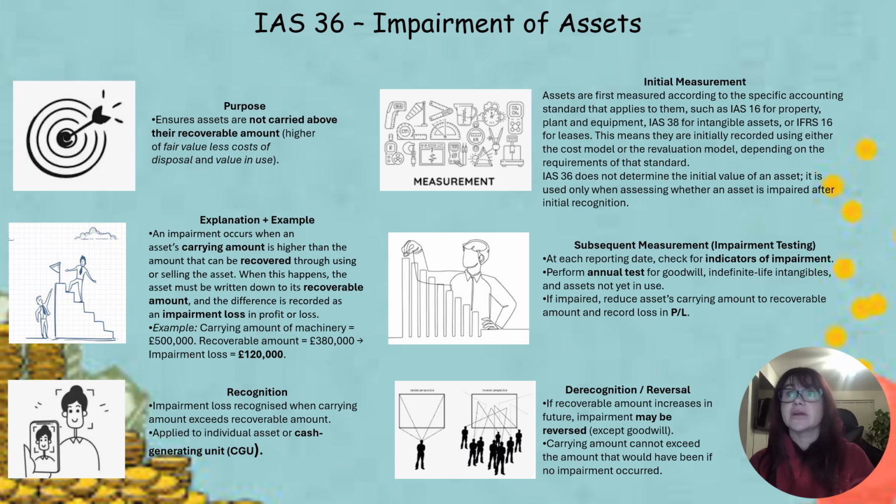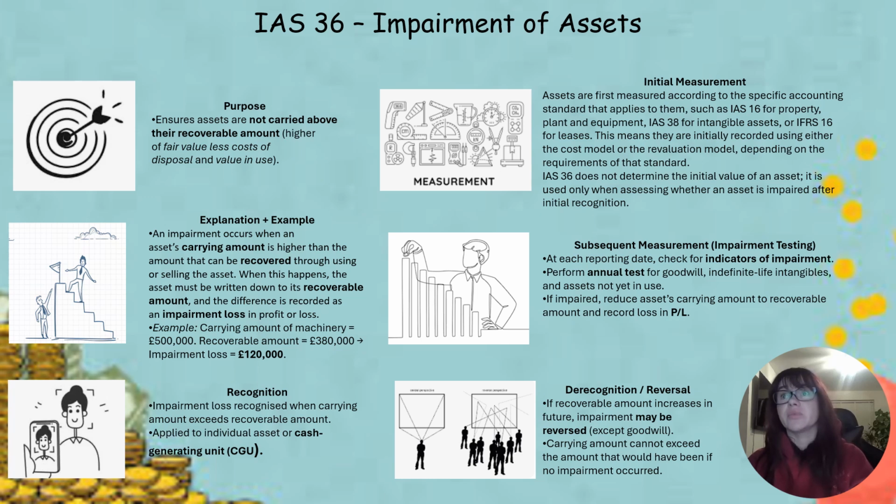This means they are initially recorded using either the cost model or the revaluation model, depending on the requirement of that standard. IAS 36 does not determine the initial value of an asset. It is used only when assessing whether an asset is impaired after initial recognition.